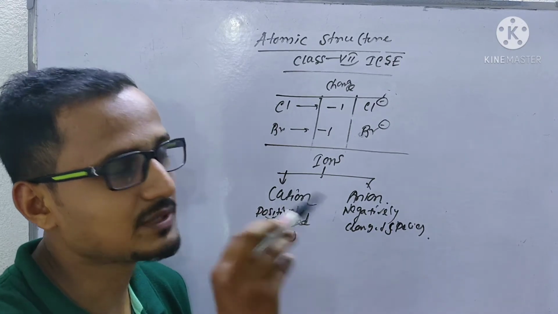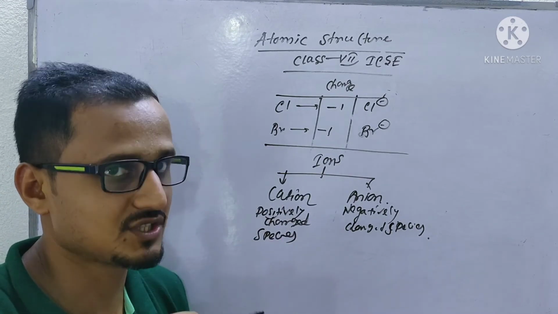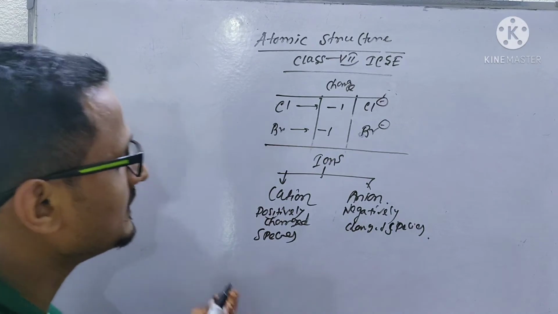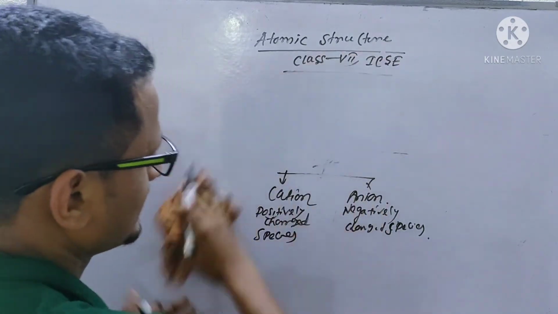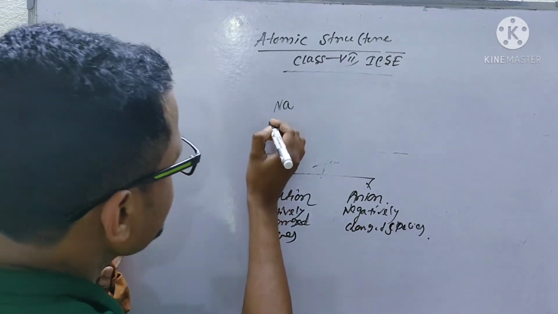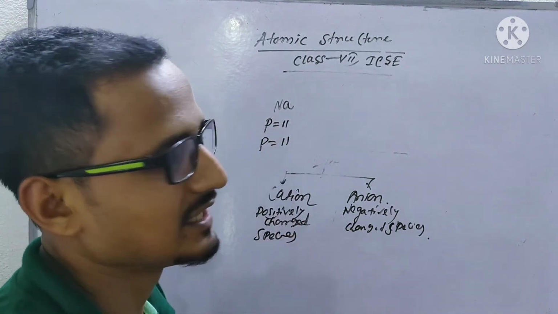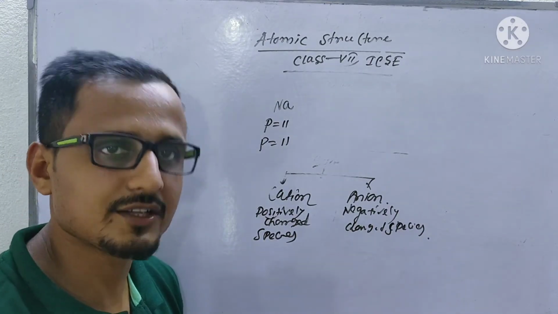So the charge of the proton will show the element. That means it will get a positive charge. Normally metal will form the cation. Say Na is a metal. It has 11 protons and 11 electrons.